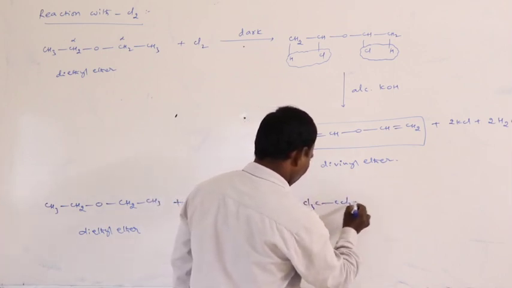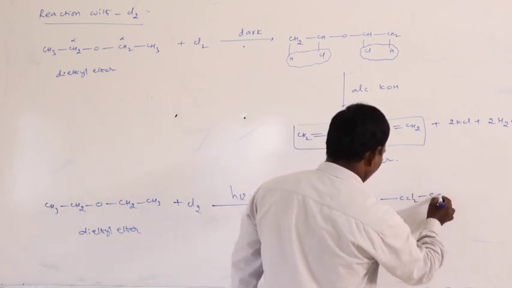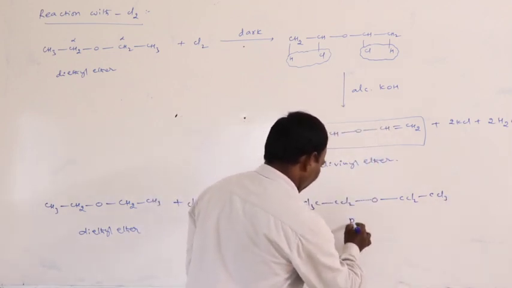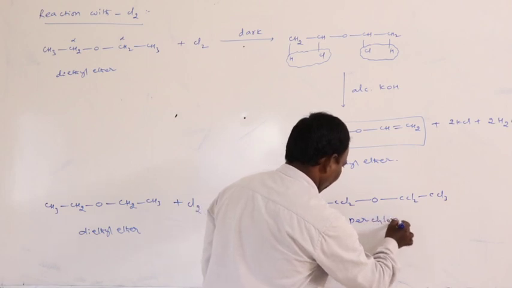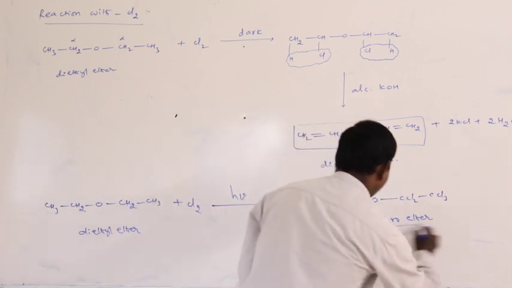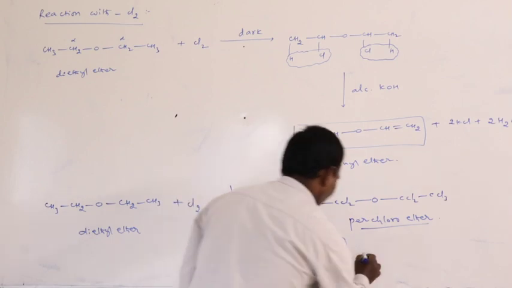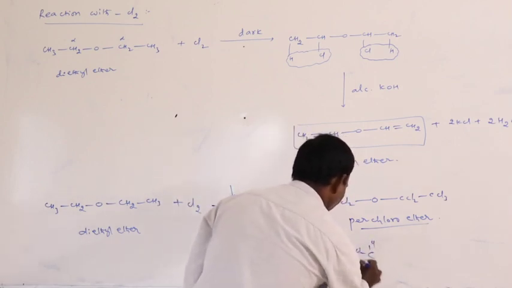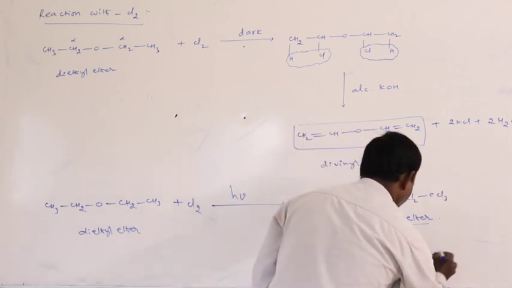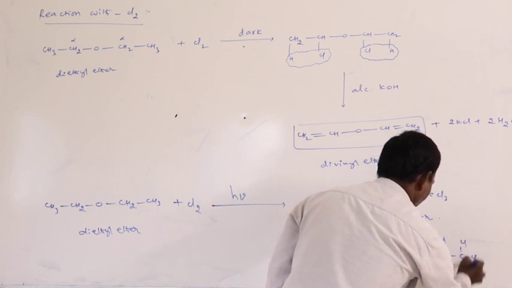So we are getting Cl3C-CCl2-O-CCl2-CCl3. Okay, this is called perchloroether. Perchloroether formation. It is also written like this: carbon with 3 chlorines, carbon with 2 chlorines, oxygen, 2 chlorines, here Cl, Cl, Cl.